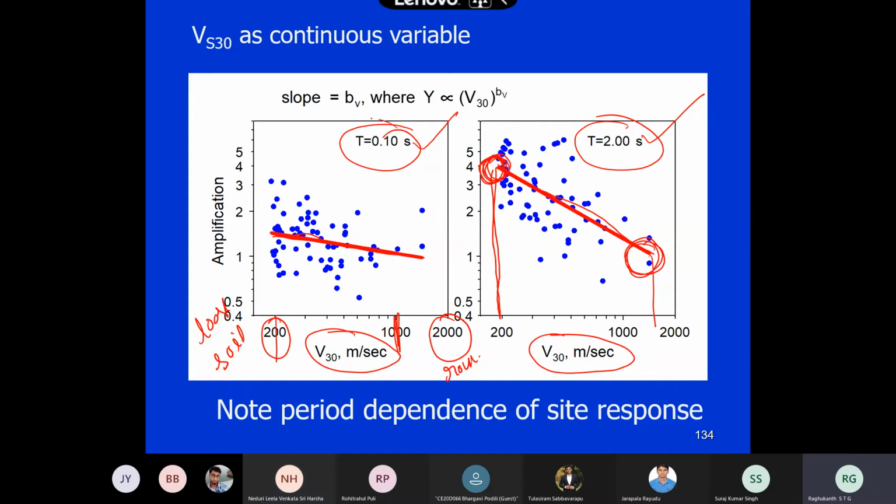But whereas here at 0.1 second, if you see, the amplification is 1, okay, the value is 1. But when it comes to soil site, how much is this amplification? 1 to how much is this value? Approximately it is 1.5. So you can see, now here also, what is the pattern you are seeing?